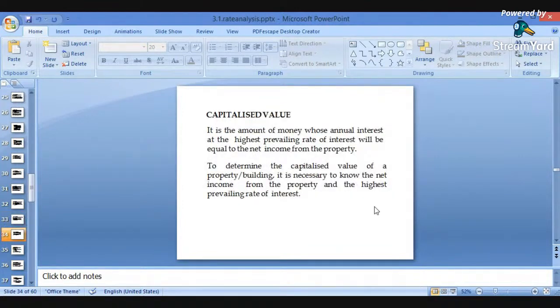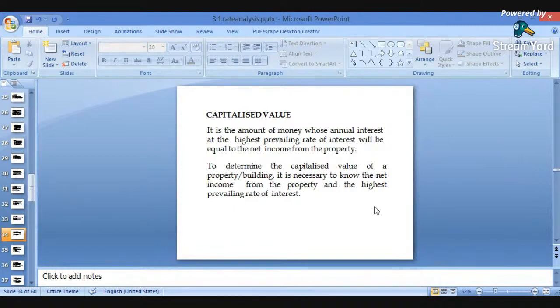Next important is the capitalized value. It is the amount of money whose annual interest at the highest prevailing rate of interest will be equal to the net income from the property. So if we keep an amount at the highest prevailing rate of interest, that amount whose interest equals the net income, we will consider as the capitalized value.